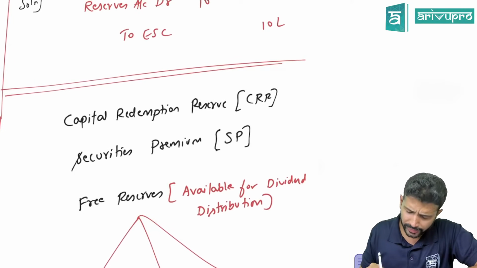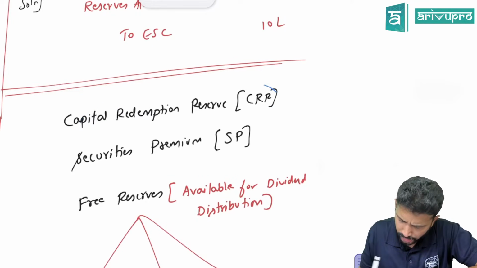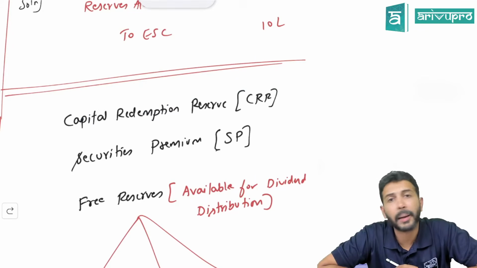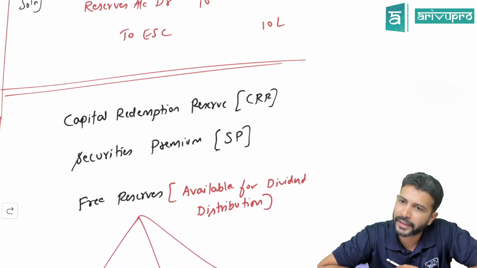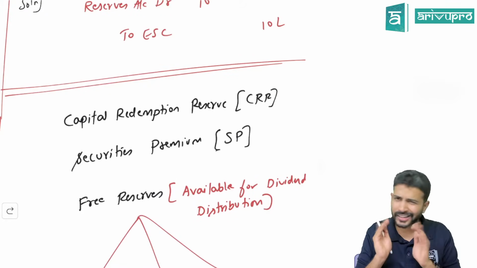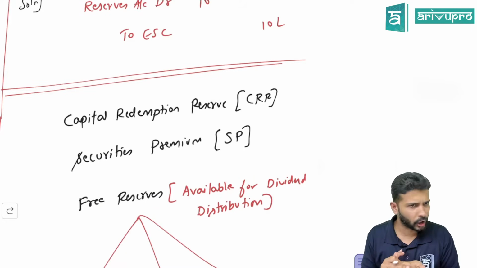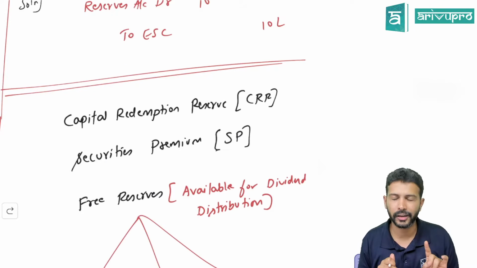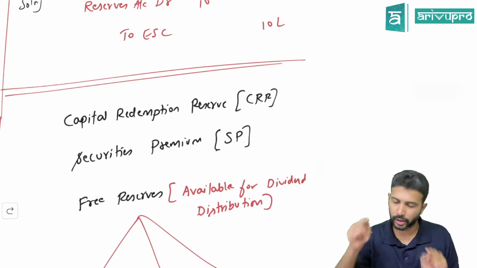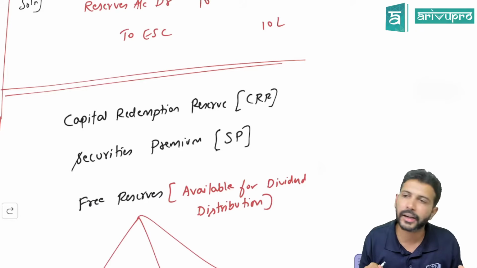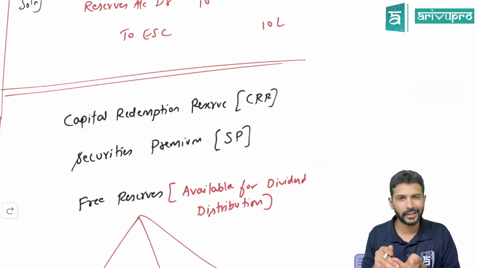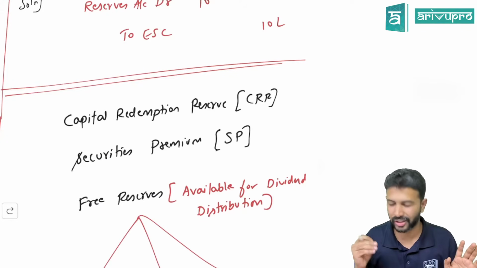What is this CRR? CRR full form: Capital Redemption Reserve. For the time being, don't worry what is CRR and why we create it. There are 2 topics in fact where I will tell you in detail why a company creates CRR. For now, if I have to explain that, I have to waste half an hour, and it is not relevant for this topic.